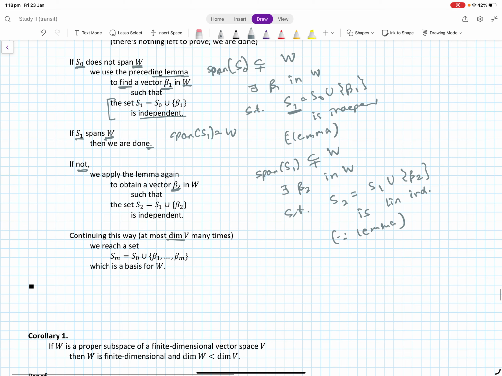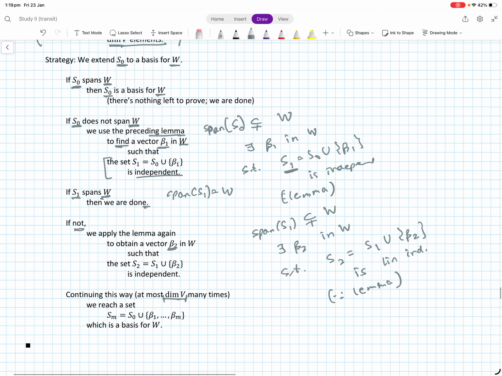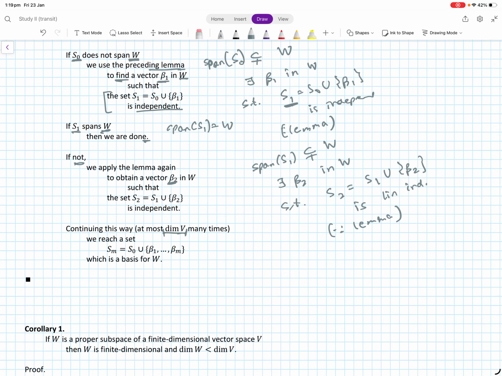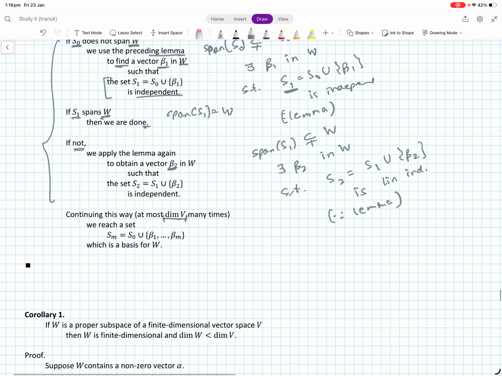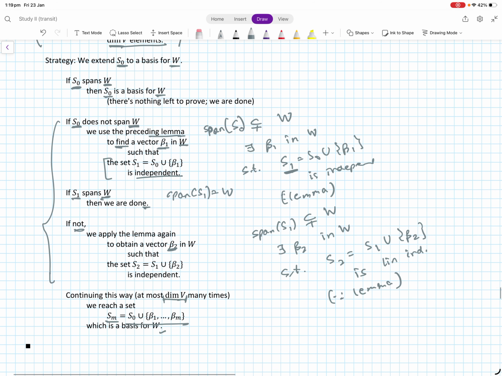We know this would stop because there are at most dimension V many vectors that we can have in a linearly independent set, because the dimension of W is known to be finite, right? So this procedure can only run dimension V many times because we are adding linearly independent vectors to a set, and there are only these many that are possible, and eventually it will therefore span the set. So Sm at some point will be able to span the set, and that is the basis for W. So that is the proof.